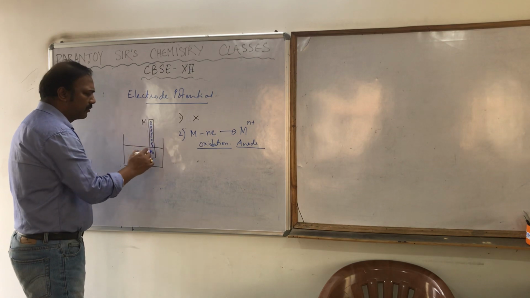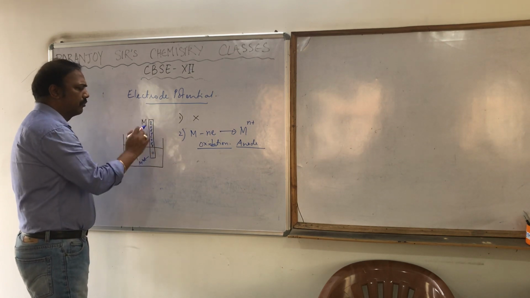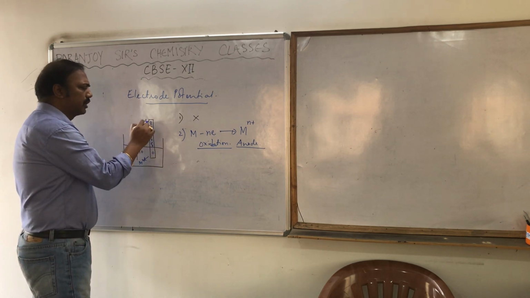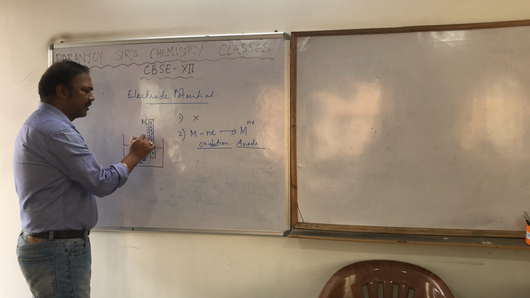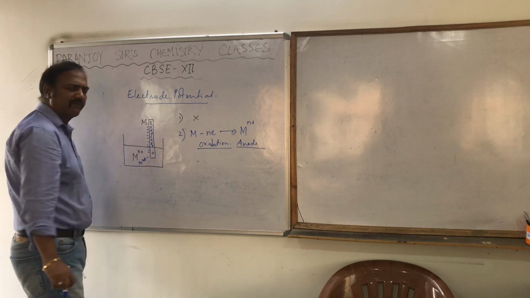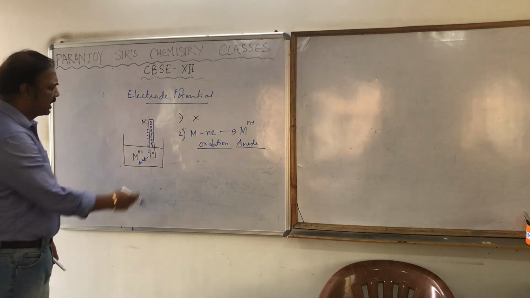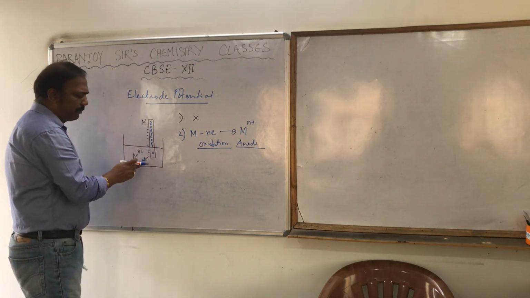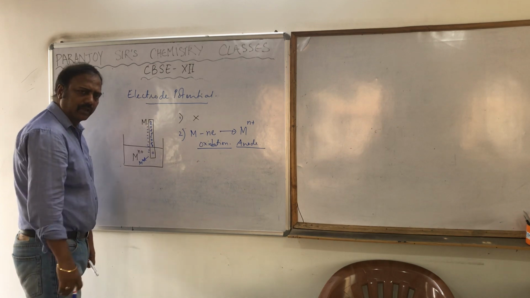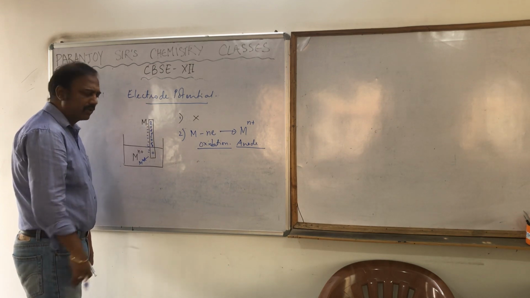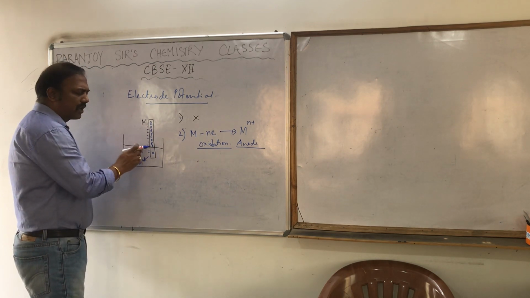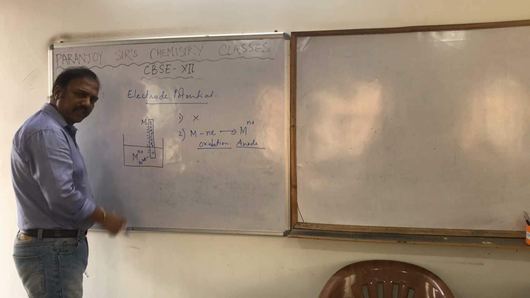As I dipped it, the metal atoms lost electrons. So this strip is becoming negatively charged because the electrons are deposited over here, and in the solution Mn+ is coming out. So the amount of positive charge in the solution is increasing.